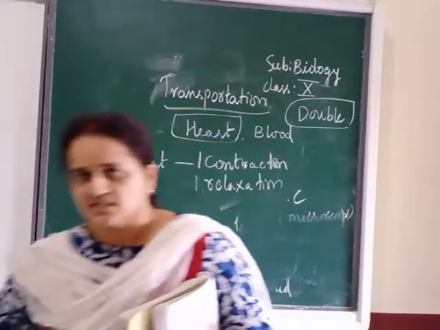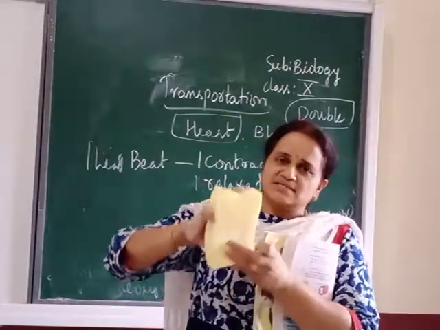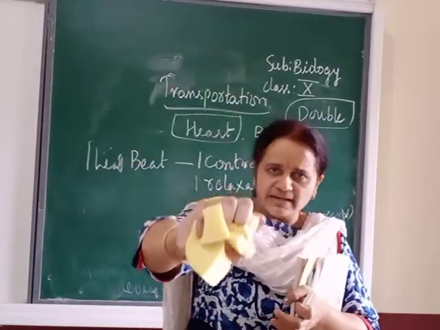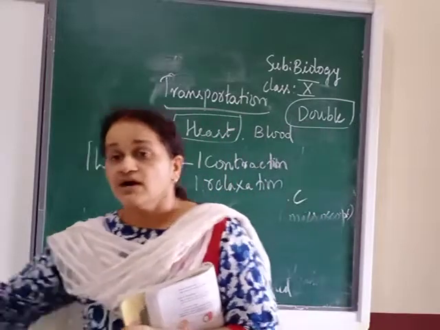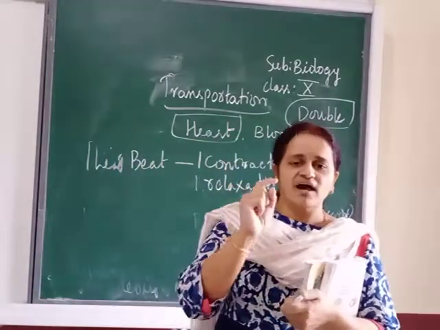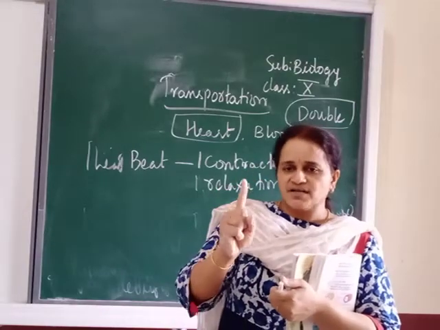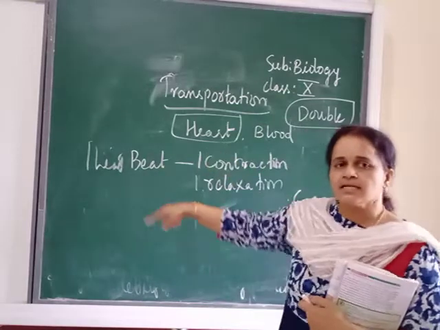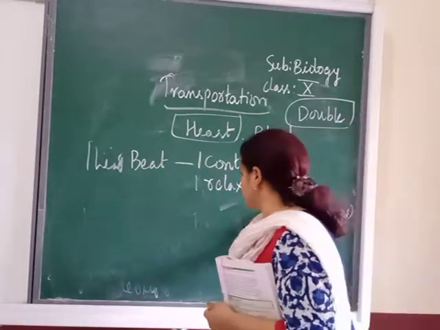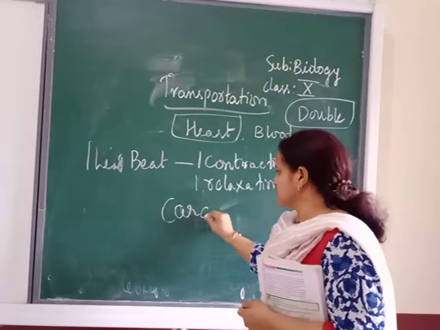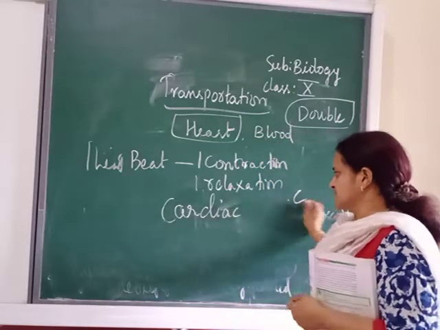Now contraction is this, relaxation means like this, your heart will become like this. So one contraction, one relaxation equals one heartbeat. That means if you are getting a sound of heartbeat, there will be one contraction and one relaxation, and it is taking place in a cyclic manner. That cycle is called a cardiac cycle. Which cycle is called a cardiac cycle?